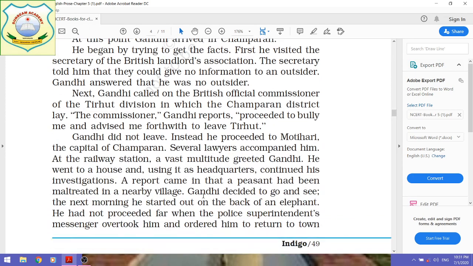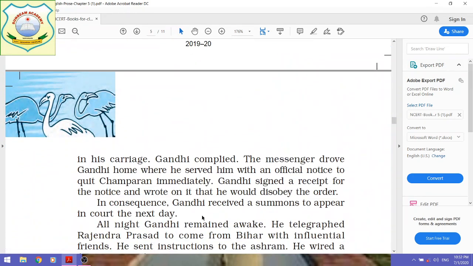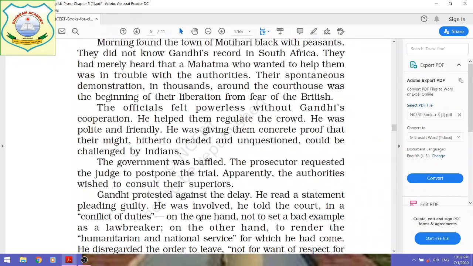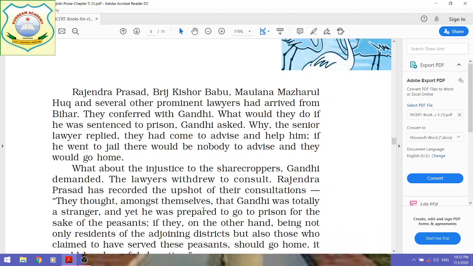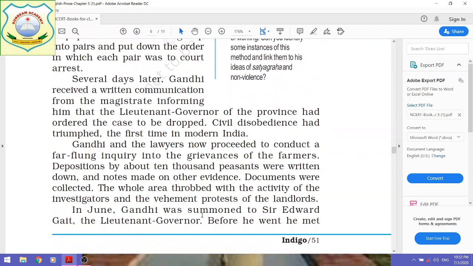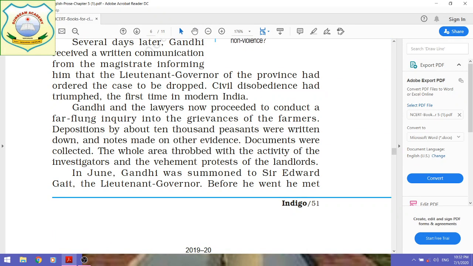Now let us proceed to the remaining part of the story from page number 51, the second last paragraph. Here it is, from where we have to start. Gandhi and the lawyers now proceeded to conduct a far-flung inquiry into the grievances of the farmers.